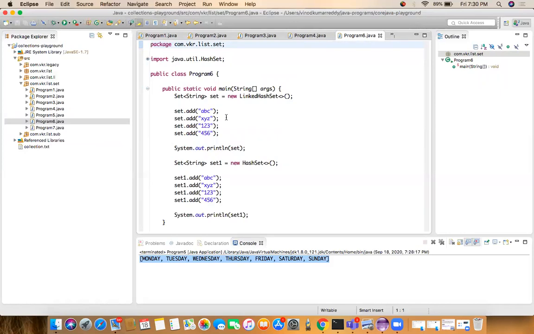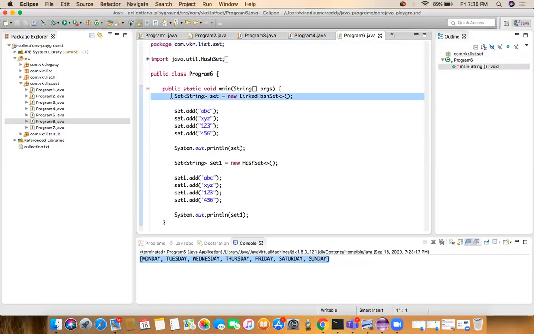Now, if you use the HashSet, it won't allow duplicates, but it gives the elements unordered. Whenever you print the HashSet, the order is not in one order. So if you want to achieve this, without allowing duplicates and giving the elements in one order, we have to use the LinkedHashSet.